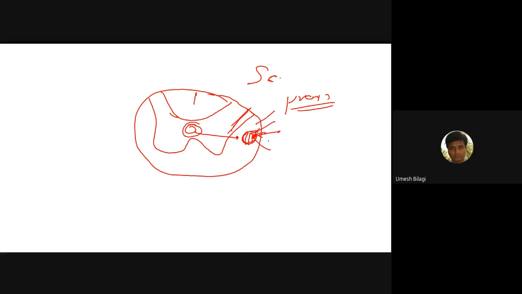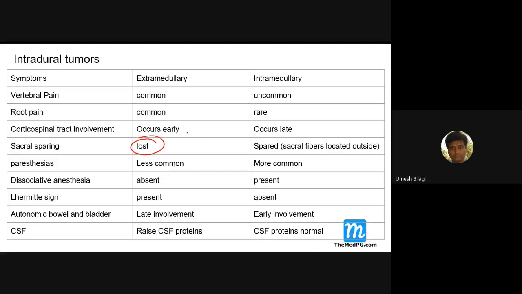So in extramedullary tumors, the sacral sparing is not there. There is a loss of sacral sensation. Whereas in intramedullary tumors, these sensations may be spared, because sacral fibers are located outside. Paresthesias are less common here, and more common there.